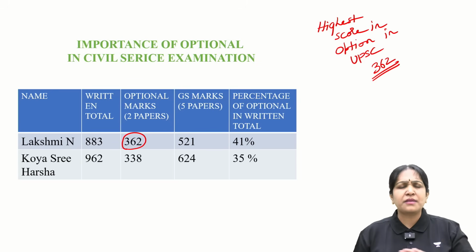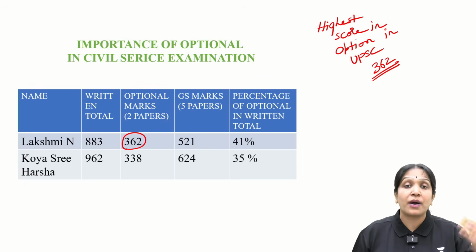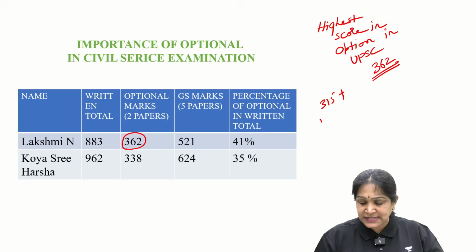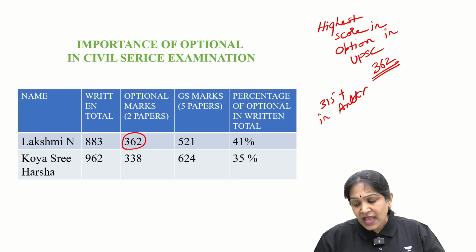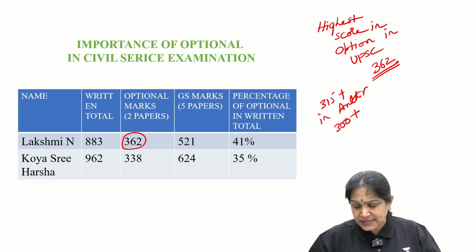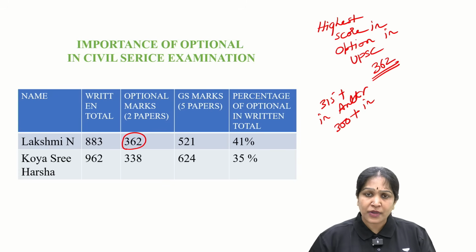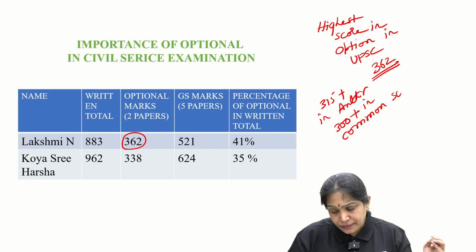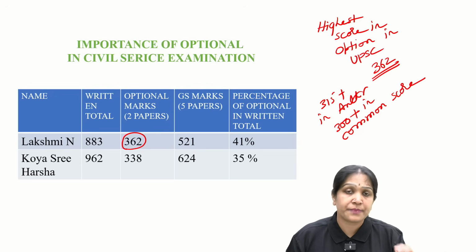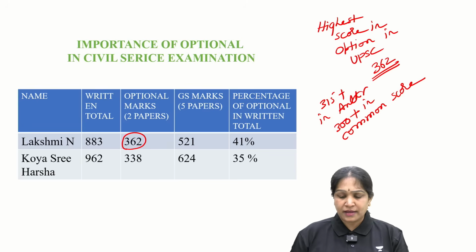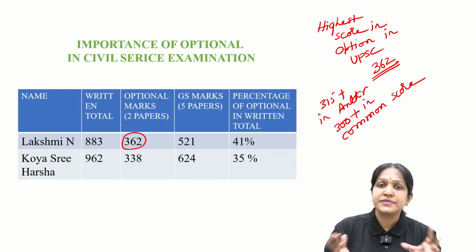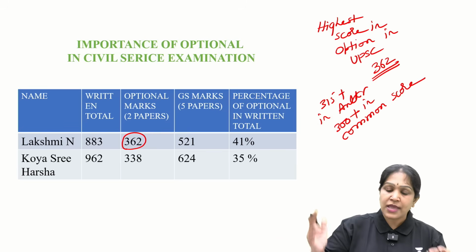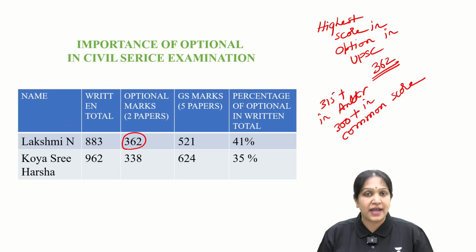There are many students who scored above 300, 315 plus in anthropology. Scoring 300 plus in anthropology is a very common score. Whereas in some subjects, I will not name them, even 250 marks is a very high score. So that is one advantage of anthropology.